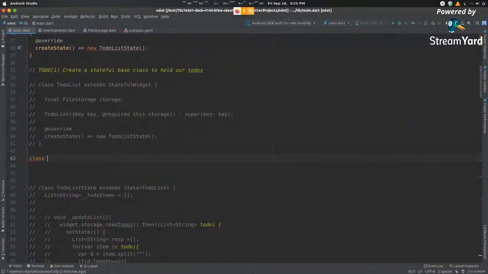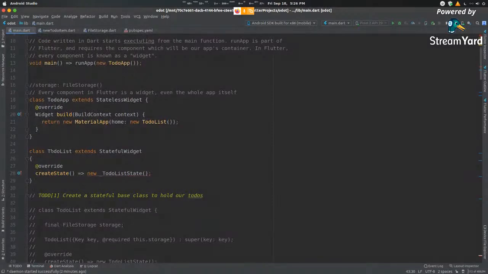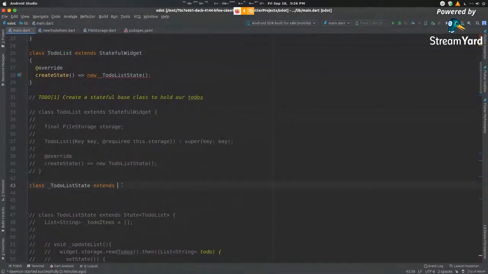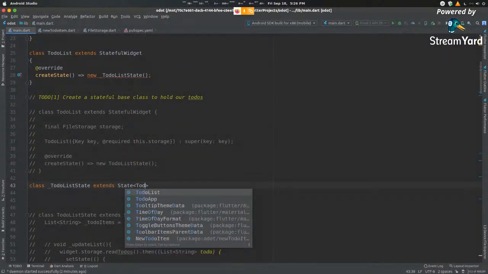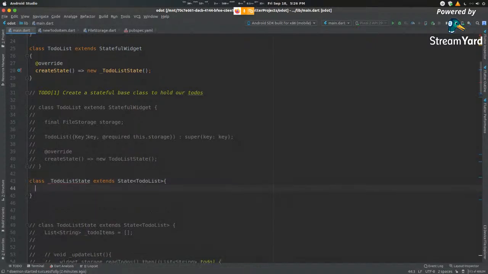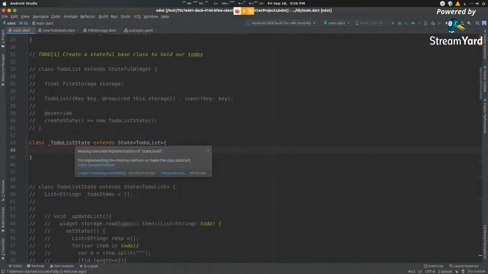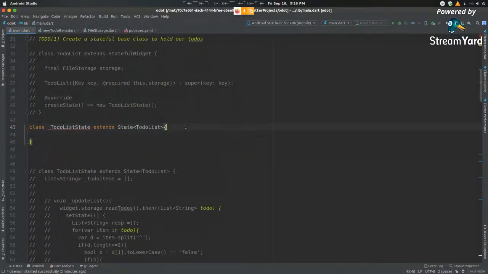So class to-do list state. Now I talked about how we could keep this private, right? So we just append an underscore in front of it. Extends. Now this will extend the state of the to-do list. So since it's going to be holding the state of our to-do list, we need to just make sure that it extends that class as well. So state, to-do list. Now you can see that there's a squiggly line here saying that we are missing a concrete implementation of the build function. So let's get started with that.